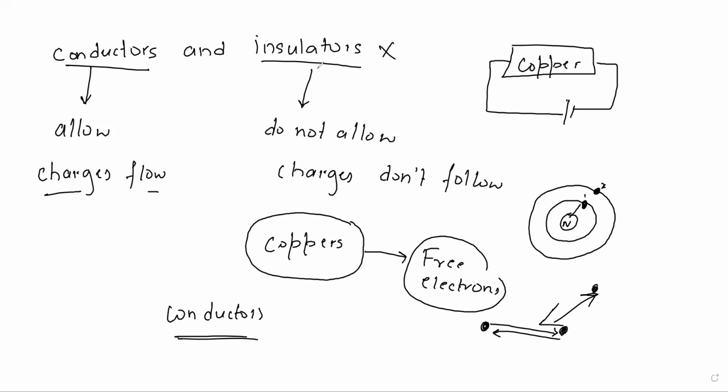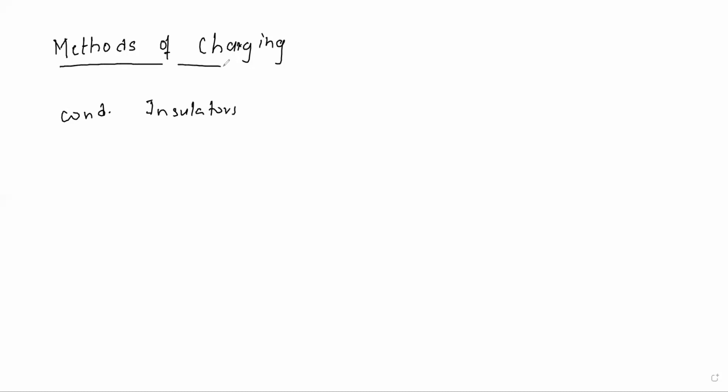Now we'll see the next concept, the very important concept, that is methods of charging. Now this one is an important concept. We'll see how we can charge the material, that is, how we can charge the conductors and insulators. So there are three methods of charging a conductor and an insulator.